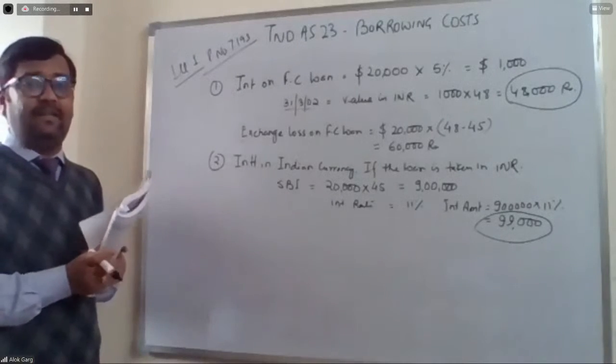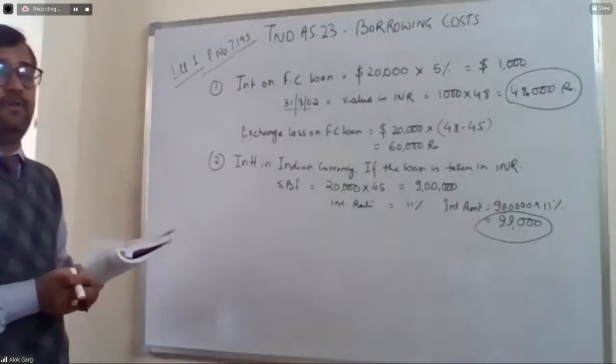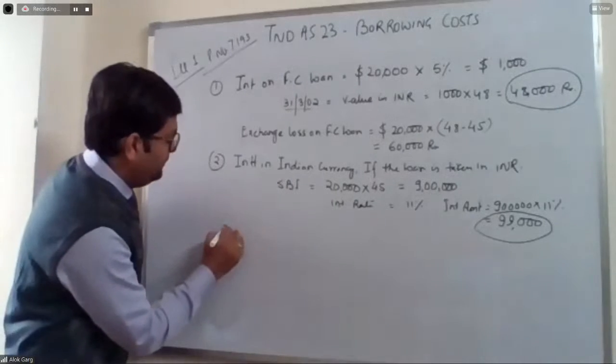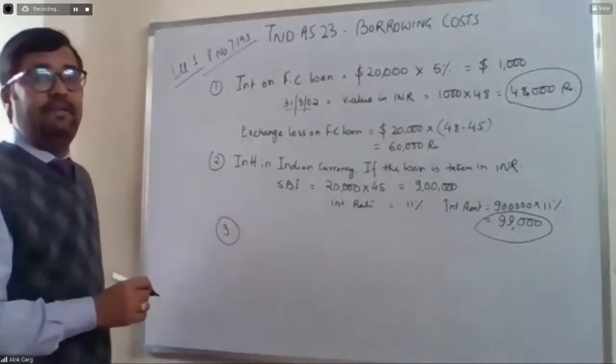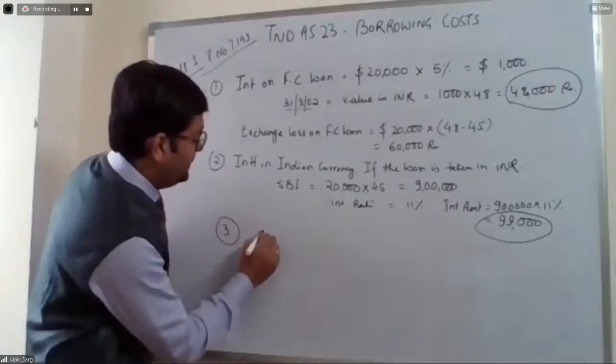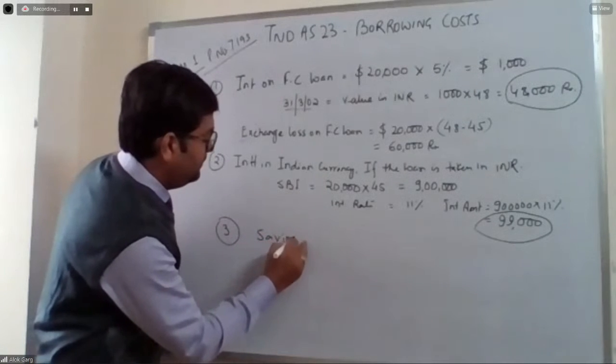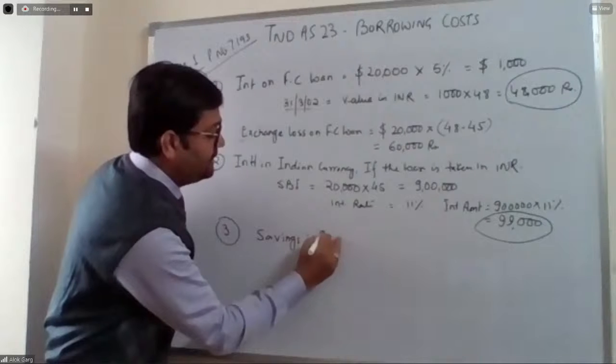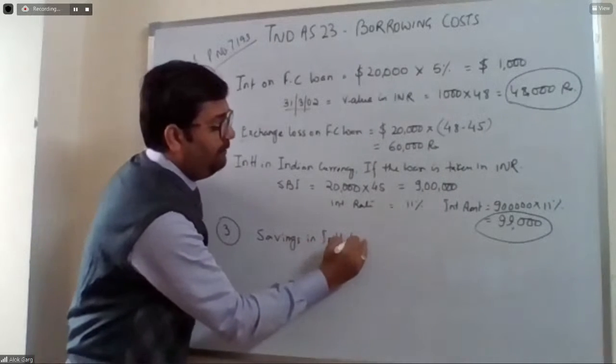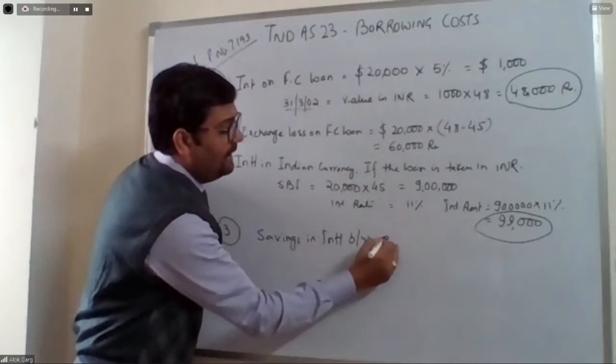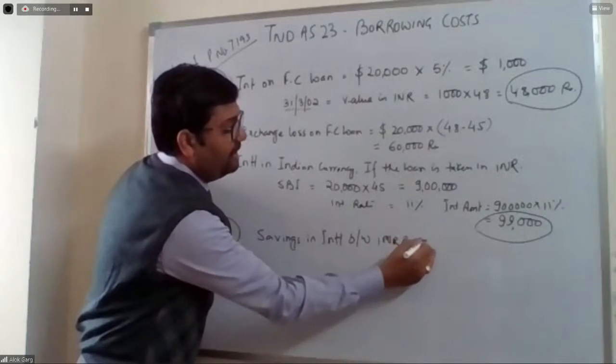So how much savings are there in terms of interest between the INR loan and the foreign currency loan?